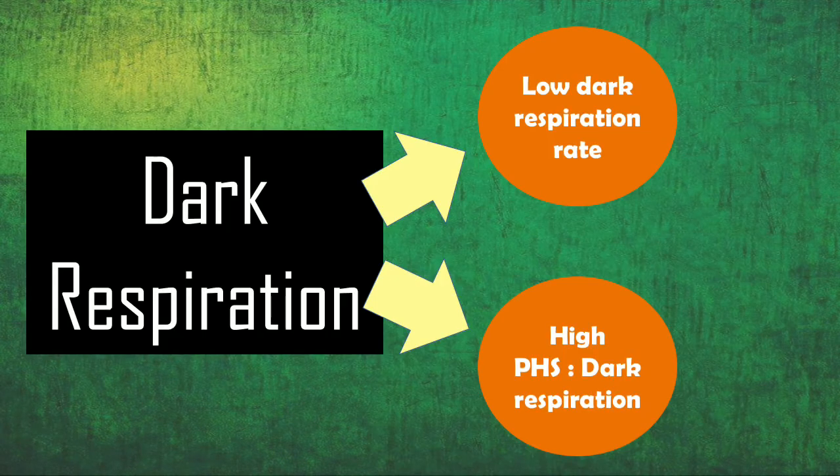The third factor or the third criteria or parameter for selection of algal strains is the amount of dark respiration that they show. Now, dark respiration is a process that is known even in plants to cause loss of biomass, loss of the total biomass. So, it has been seen in studies that 30 to 35% of the total biomass which is produced by the algae during the daytime is being lost due to dark respiration. So, this is a process which cannot be avoided. We cannot remove dark respiration in algae because dark respiration as a manner of general respiration needs to occur.